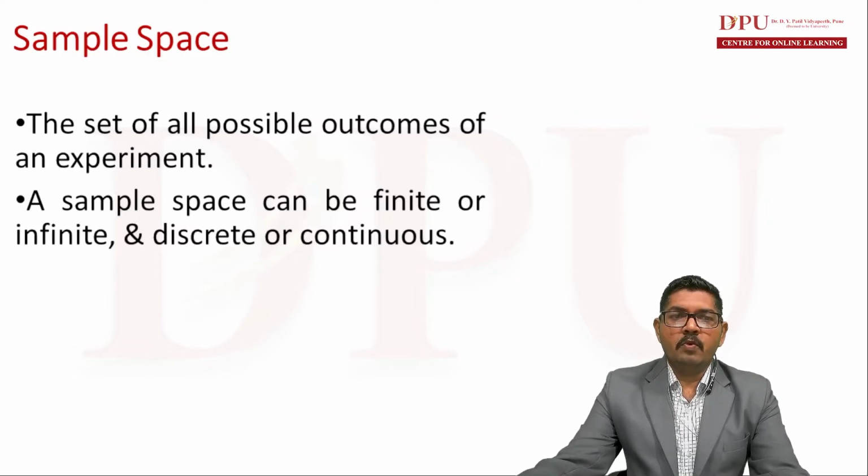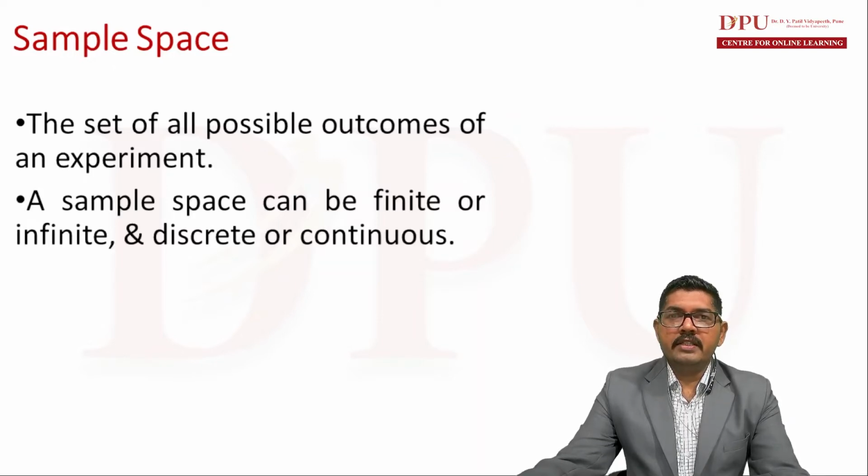Now what does it mean? Finite means if the number of outcomes in an experiment are countable, then they are said to be finite, and if the number of outcomes of an experiment are uncountable, then the sample space is said to be infinite.